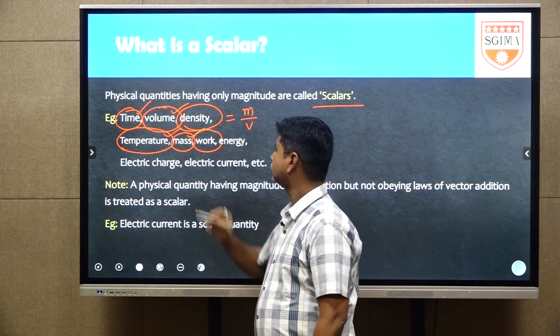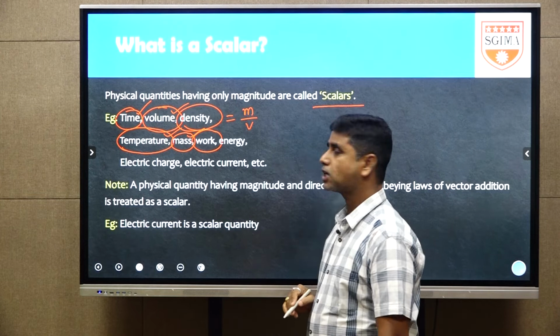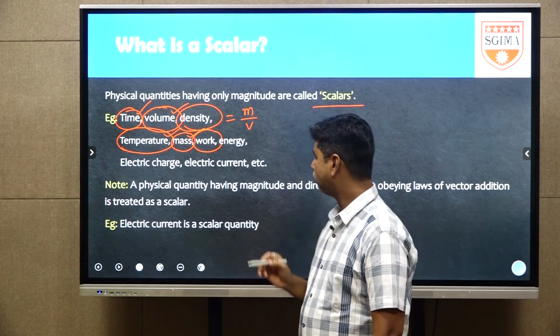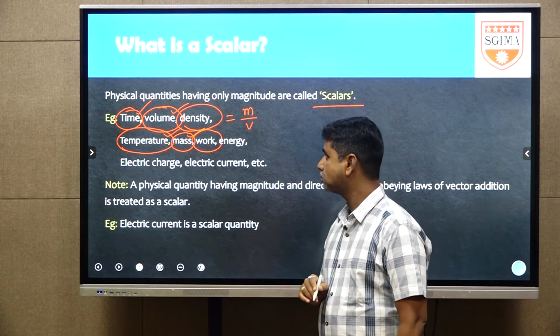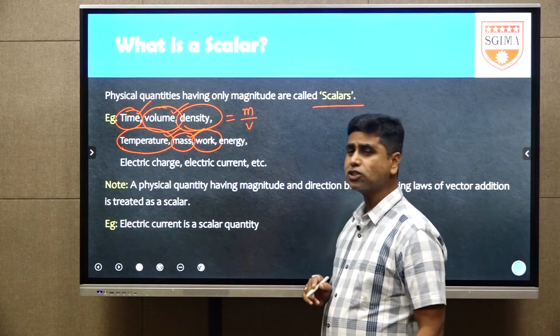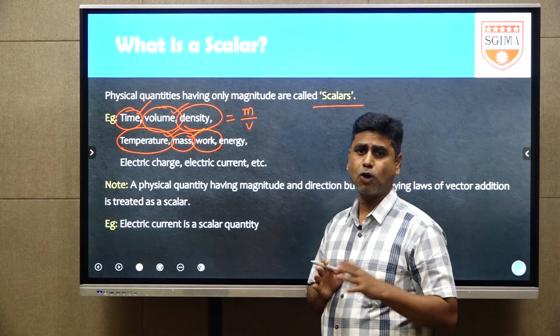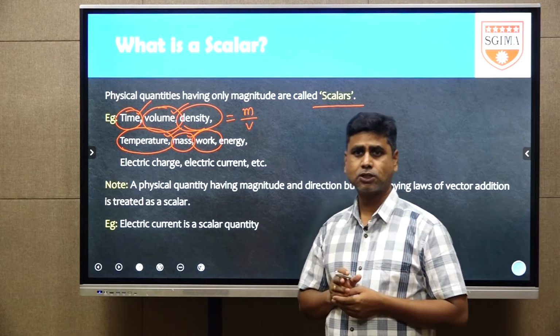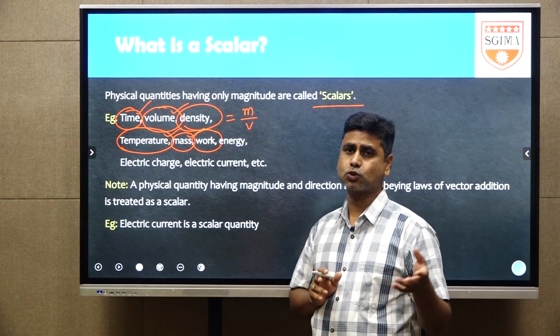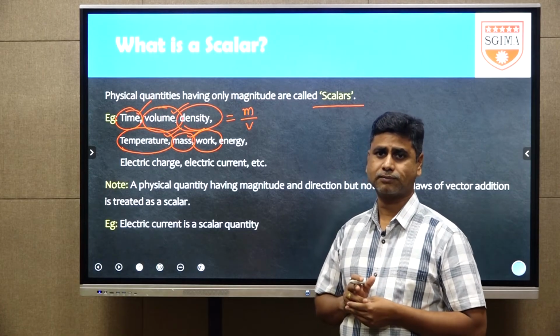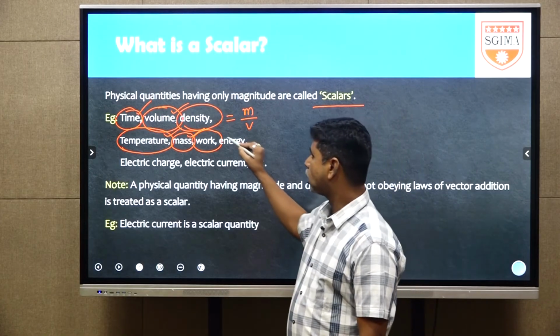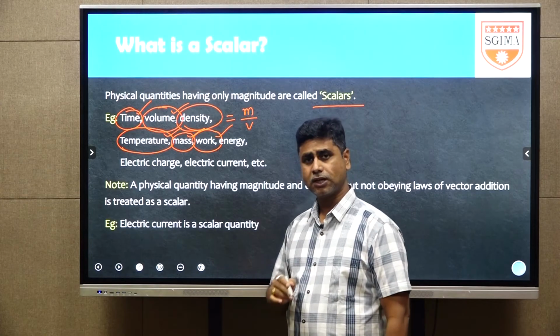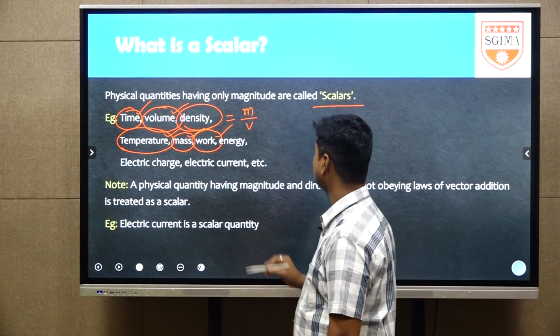Next, work. Actually, the explanation of work comes in the dot product also, but simply, here we will say what work means. It does not have any specific direction. How much work you have done? Generally, we represent it in terms of joules. I did work of 2 joules or 10 joules or 20 joules only. That is why work also does not have any specific direction. It is also a scalar quantity.